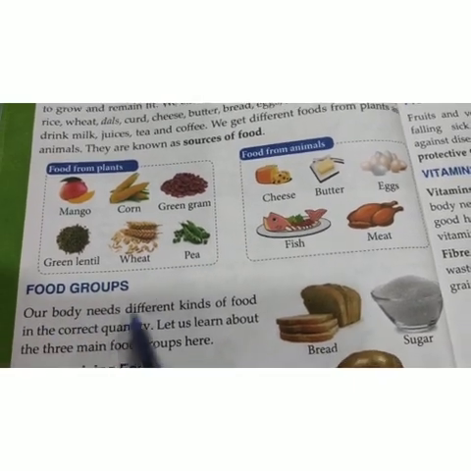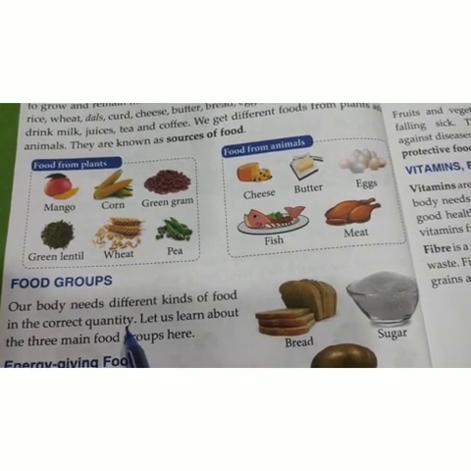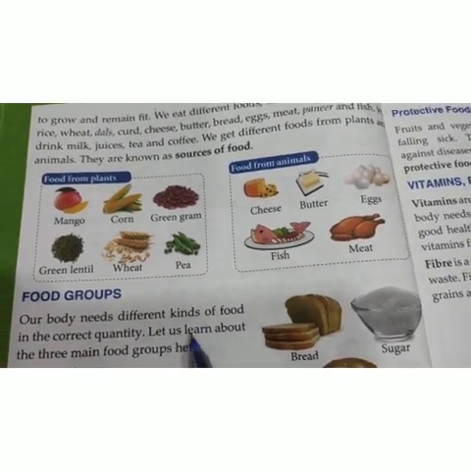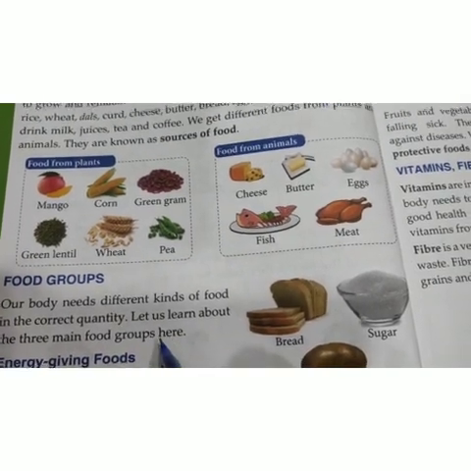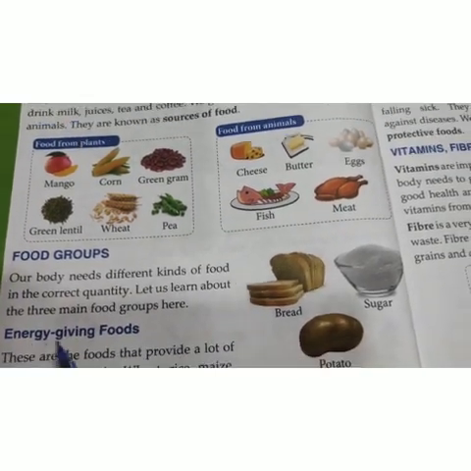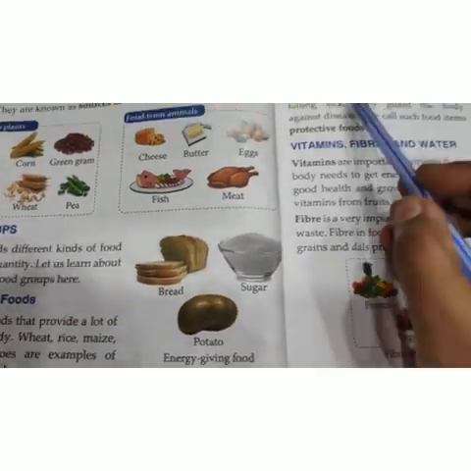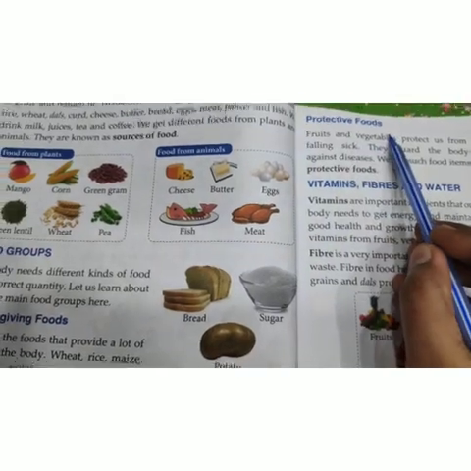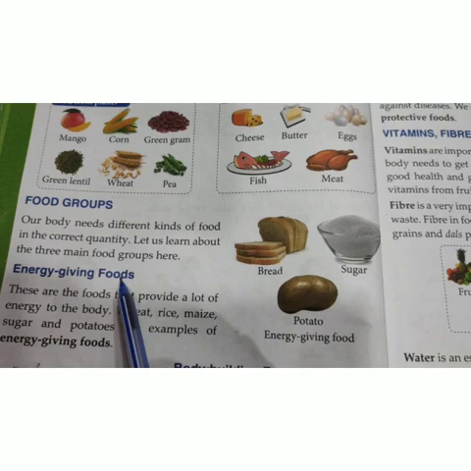Our body needs different kinds of food in the correct quantity. Yes, no children? Let us learn about the three main food groups here. One is energy giving foods, body building foods, and the other is protective foods. Now first we'll go with energy giving foods.